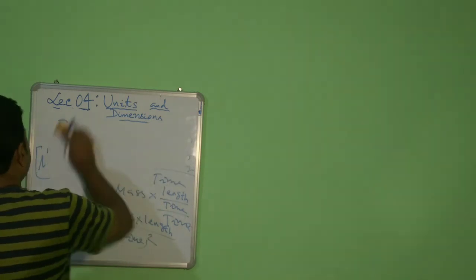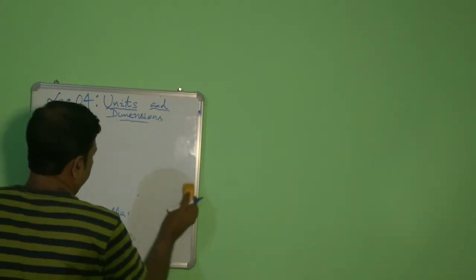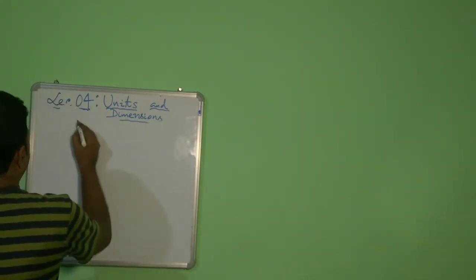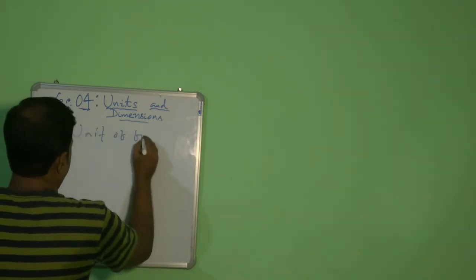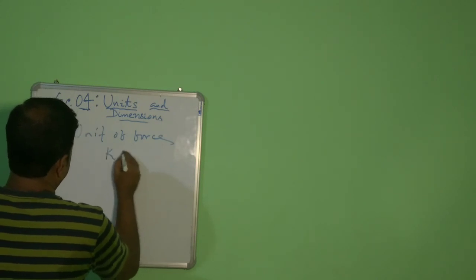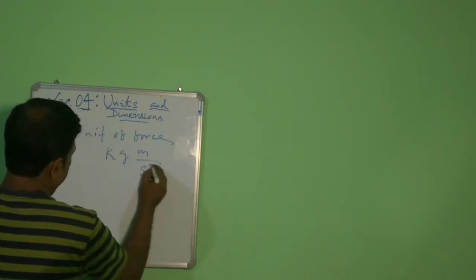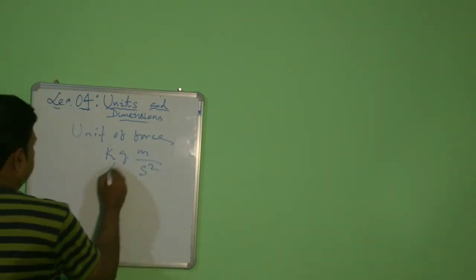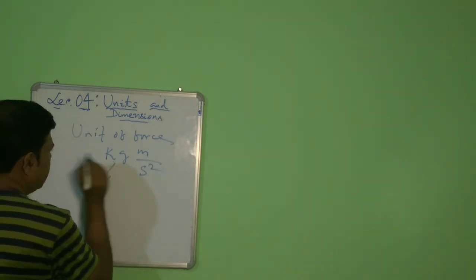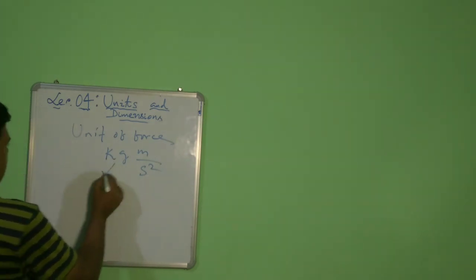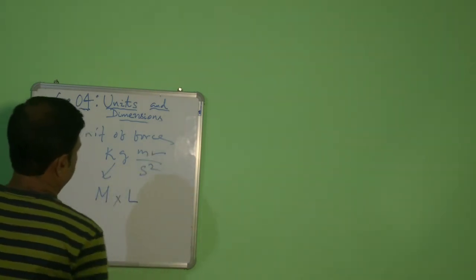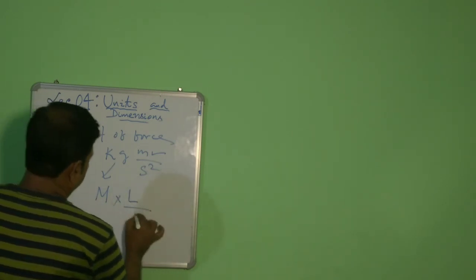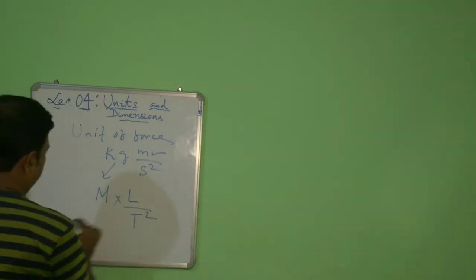So dimensions can be obtained from units, because we know that the unit of force under the SI system is kg meter per second square. Kg is a unit of mass, so dimension being M. Meter is a unit of length, so dimension being L. Second is a unit of time, so you can write M into L by T square.